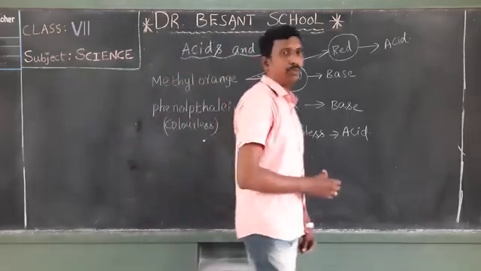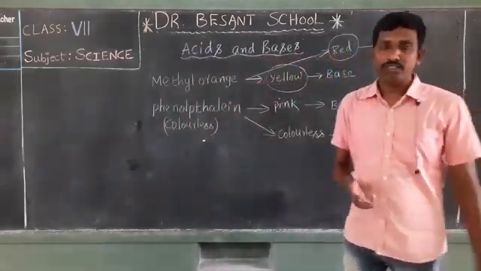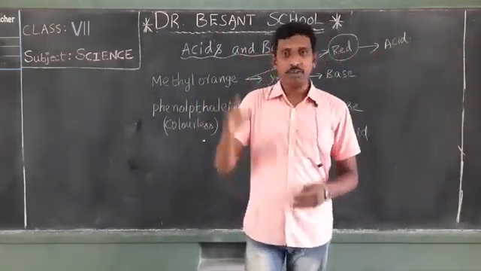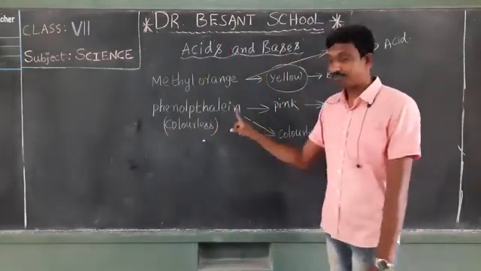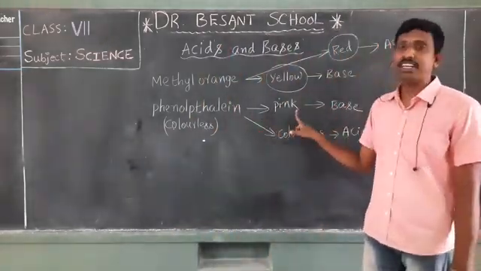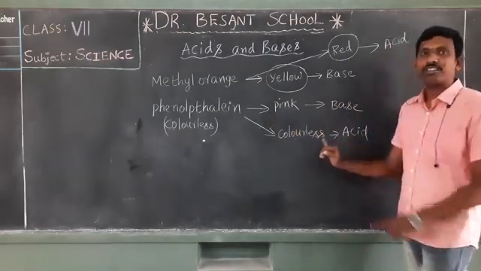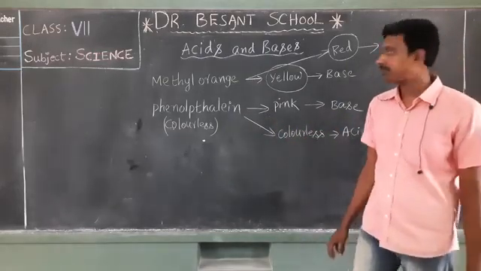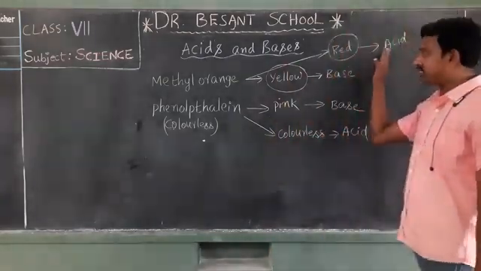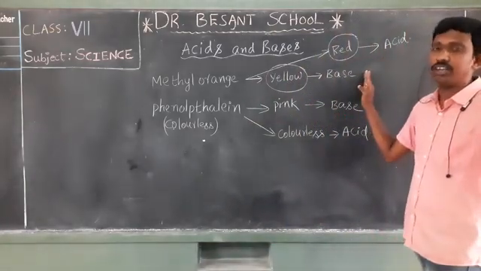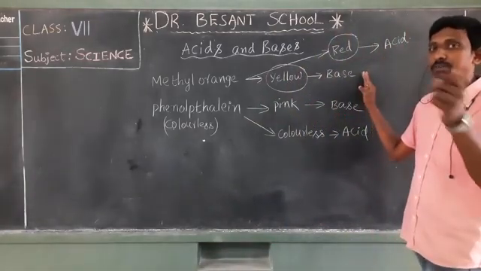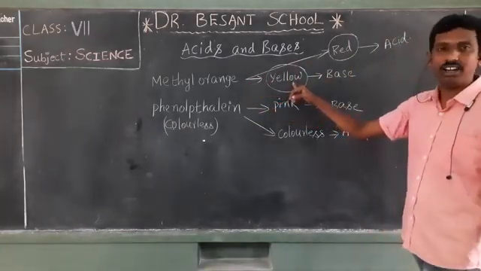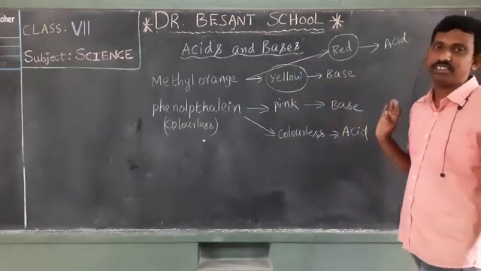So, based on the table 3 portion, we know that the substances which turn red litmus to blue are called bases. So all the bases turn phenolphthalein to which color? Pink color. All the acids remain colorless; there is no change in the color of the phenolphthalein. Similarly, the bases which change red litmus to blue, when tested with methyl orange, turn to which color? Yellow. We have to write down this change of colors.